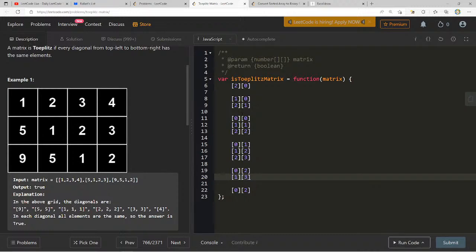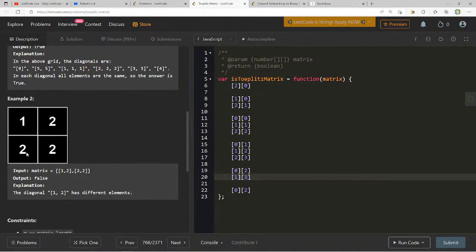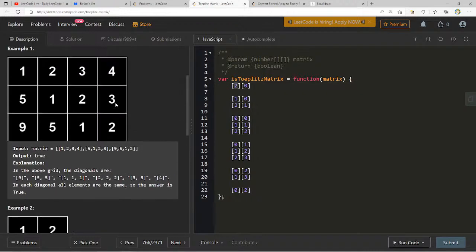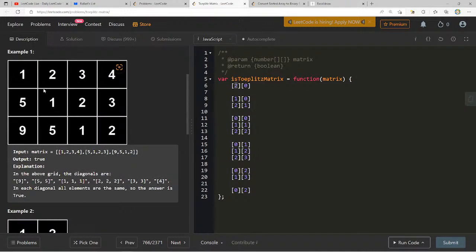Does frequency help at all here? The grid diagonals in each diagonal. 1, 2 has different elements, okay. 2, 1, 2, so we're going here, here, here, here, here. Maybe I don't need to exactly, I just need to know where I'm starting. Here, here, here, here, here. I'm kind of doing something like this, right? I'm going from the bottom row to the top column all the way to the right.